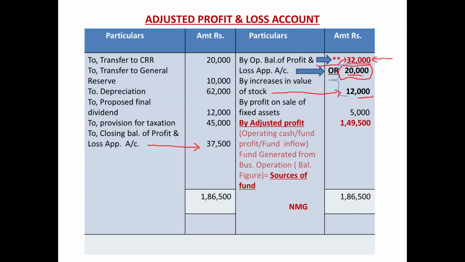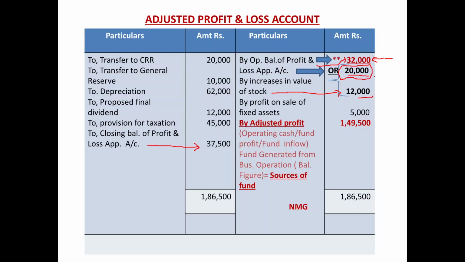So 20,000 as it is opening balance, and then afterwards this opening stock adjustment due to which the current year's profit is to be reduced by rupees 12,000. So let us report it on the minus side because the current year's profit is to be reduced by 12,000. So increase in value of stock, that is opening stock, 12,000.